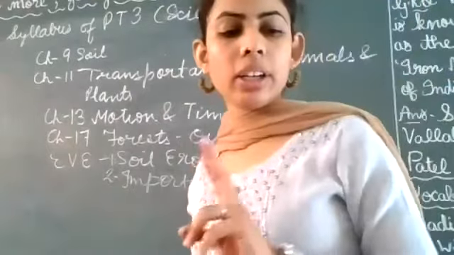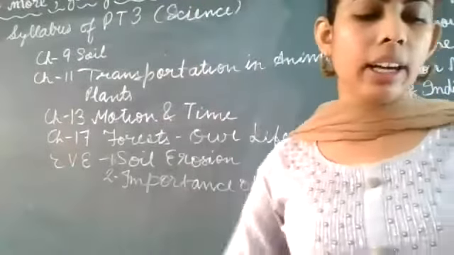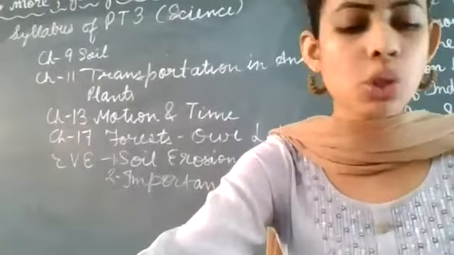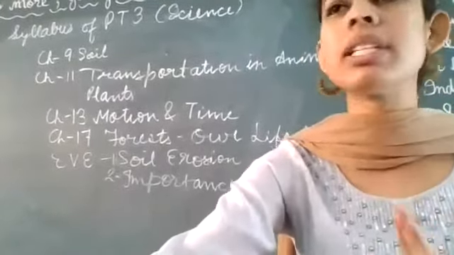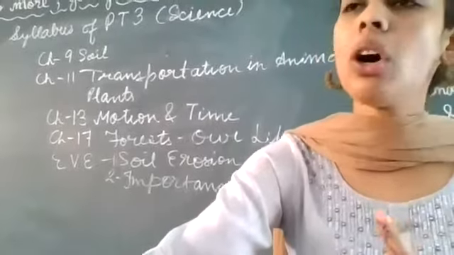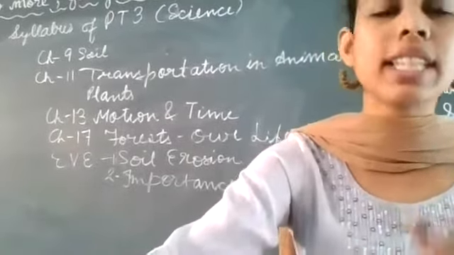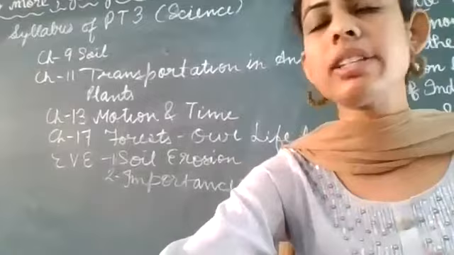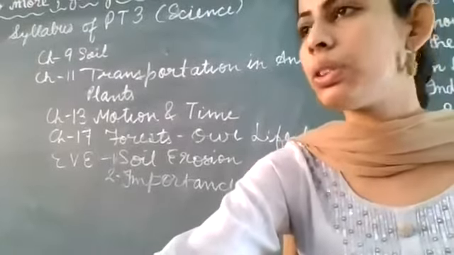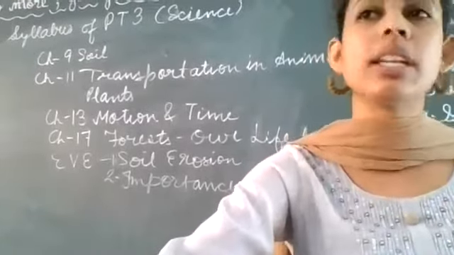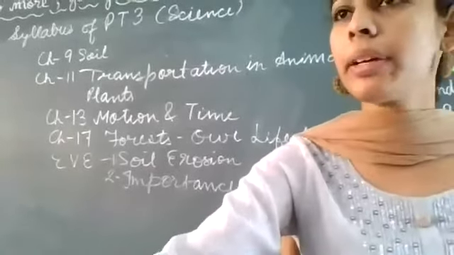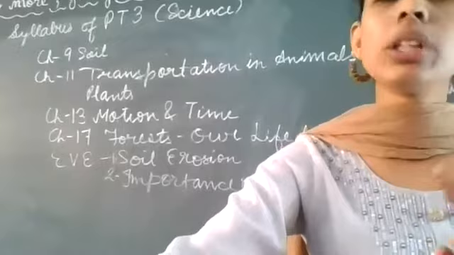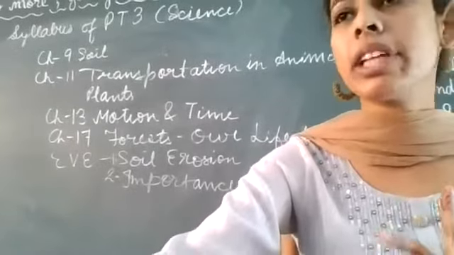Now next, coming to the activities. The activity number 1 is to show the various physical and chemical changes. It is related to the chapter number 6. So there are only 2 activities. This activity 1 is not in PT3 now, because it is related to the chapter 6 that we already did in PT2. Okay, clear?